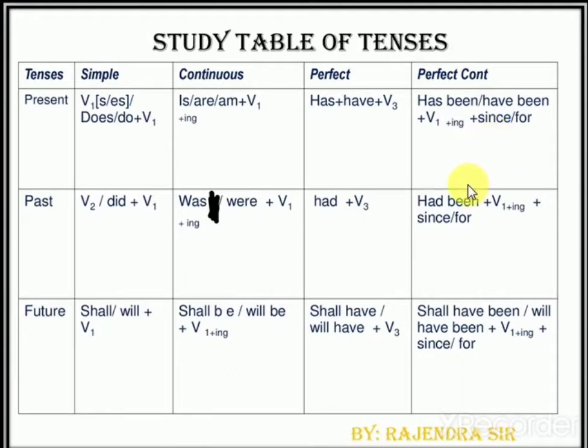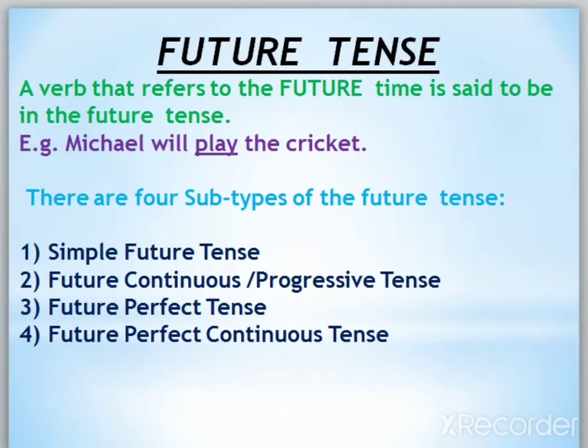Now come to the main part of the topic, future tense. What is meant by future tense? A verb that refers to the future time is said to be in the future tense. The verb which indicates the action in the future is called the future tense. See the example: Michael will play cricket. Here Michael's action will be in the future.